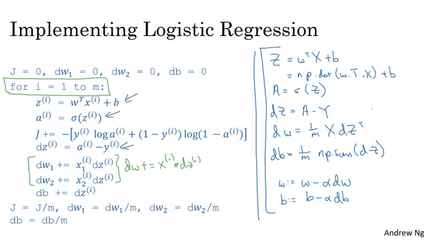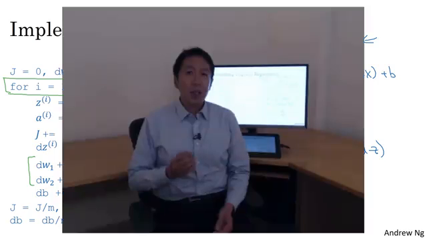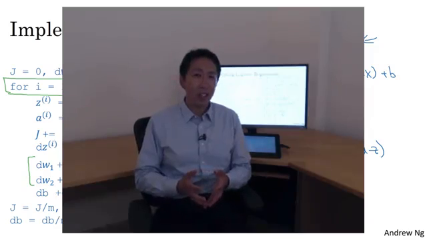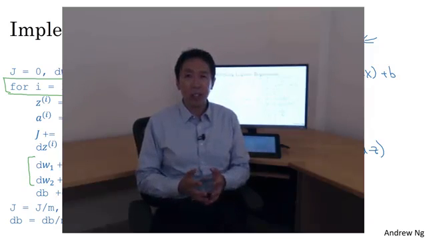Now, I know I said that we should get rid of explicit for loops whenever you can, but if you want to implement multiple iterations of gradient descent, then you still need a for loop over the number of iterations. So if you want to have 1,000 iterations of gradient descent, you might still need a for loop over the iteration number. There's an outermost for loop like that, and I don't think there's any way to get rid of that for loop. But I do think it's incredibly cool that you can implement at least one iteration of gradient descent without needing to use a for loop. So that's it. You now have a highly vectorized and highly efficient implementation of gradient descent for logistic regression.